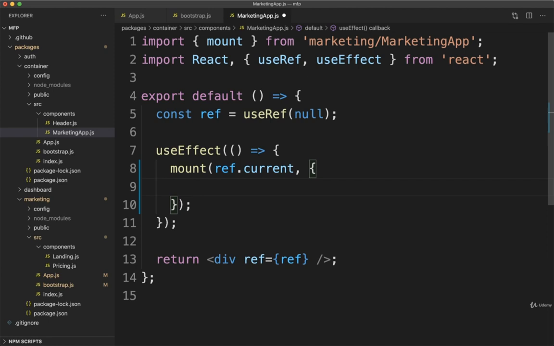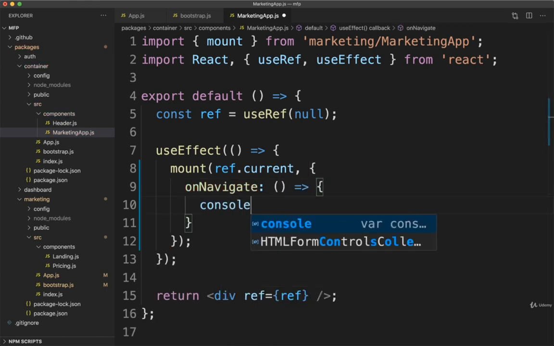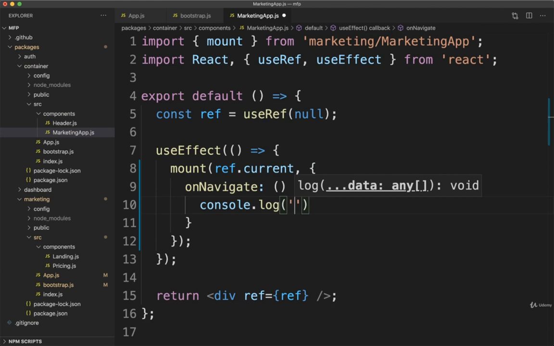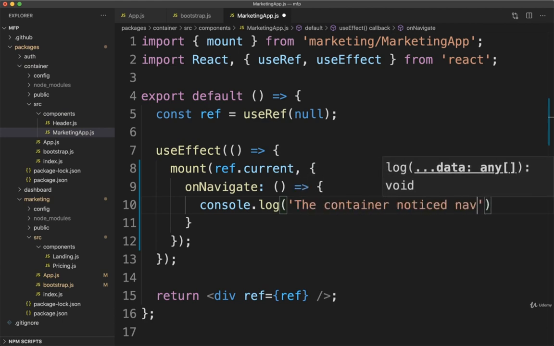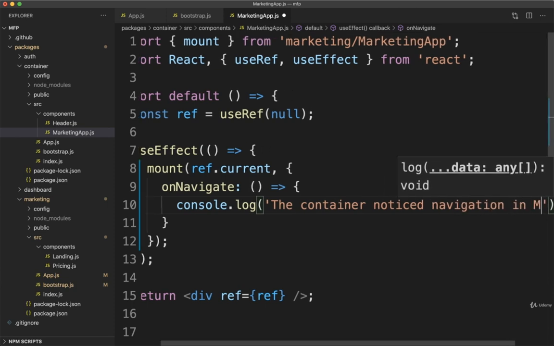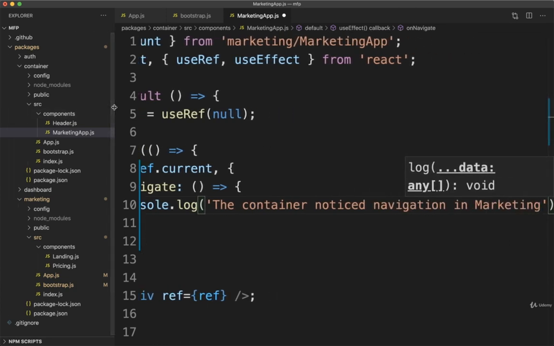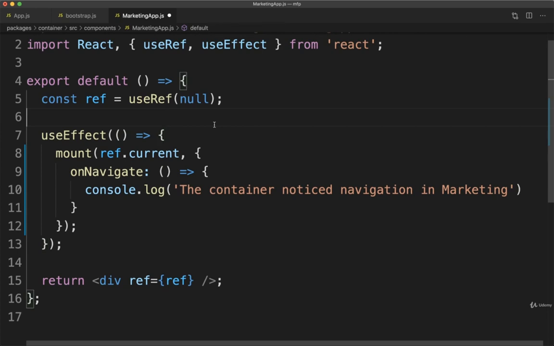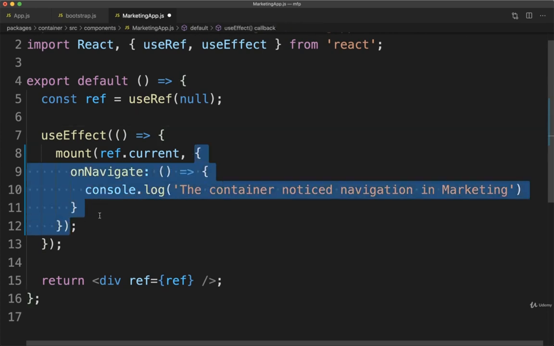Inside this object, I'm going to pass in a function that we will call onNavigate. So whenever we call onNavigate, for right now, let's just do a very simple console log and say something like the container noticed navigation in marketing. So we are providing our callback right here.